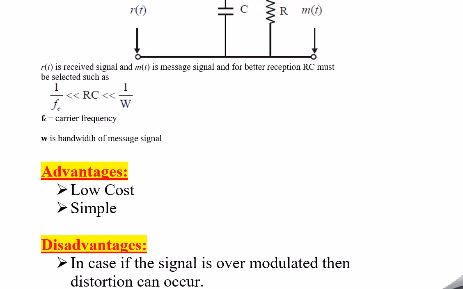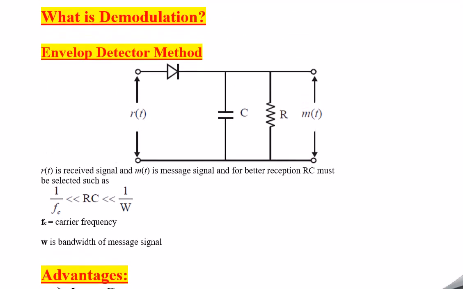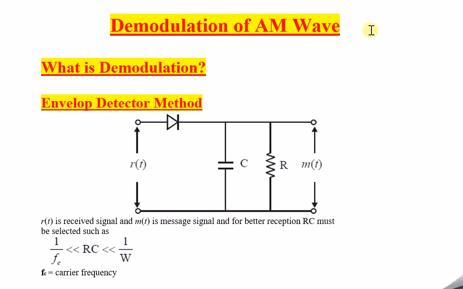This is the popular method of demodulating. The envelope detector method is the popular method to demodulate an AM signal. So this is all about AM wave demodulation.